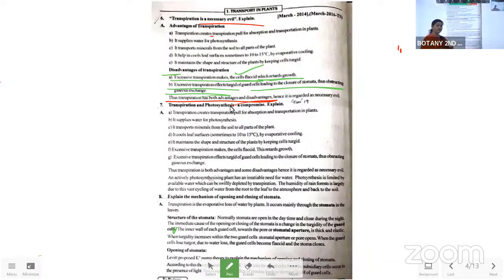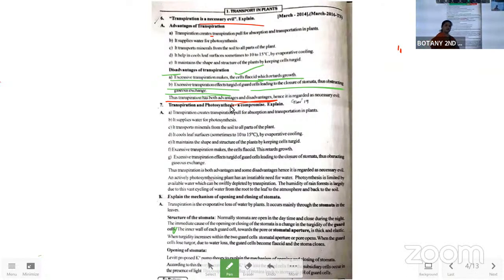Okay, and if the transpiration is more in the plant body, then it disturbs the plant life as well as the outside environment also. In the outside environment, the concentration of gaseous molecules can be disturbed. It disturbs the oxygen concentration and the carbon dioxide concentration in the outside atmosphere, which gives a bad impact on the other living organisms on Earth. Like this, we have to start.